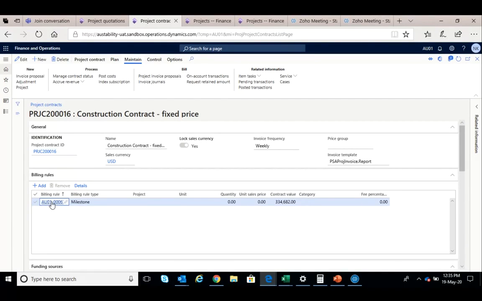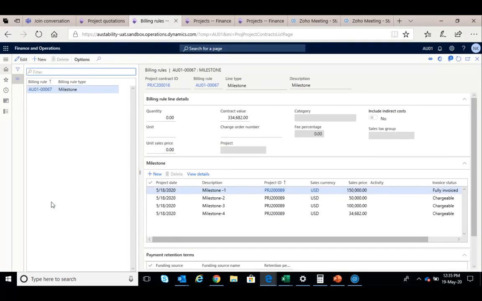This billing rule can be based on many things. It can be based on milestones, like here you can see milestone 1, 2, 3, 4. So there are 4 milestones. When you achieve that milestone, you can do the milestone 1 billing, 2 billing, 3 billing, 4 billing, etc. So automatically the invoice is generated at this point of time, and you can send it to the customer.